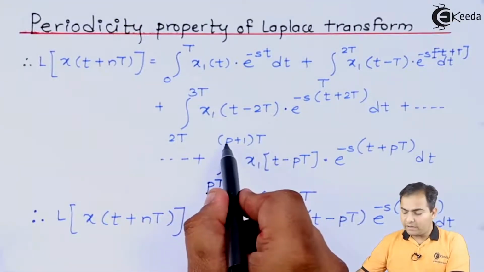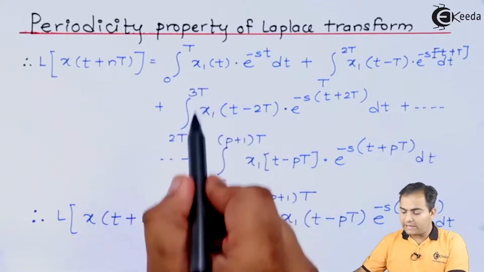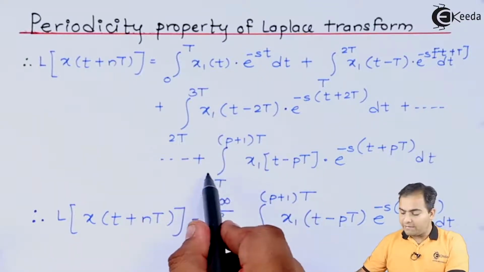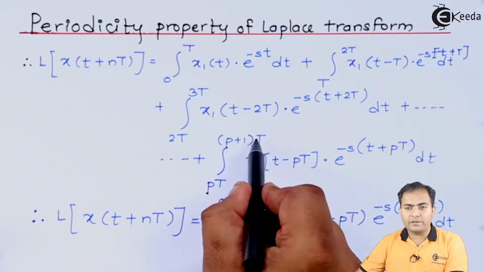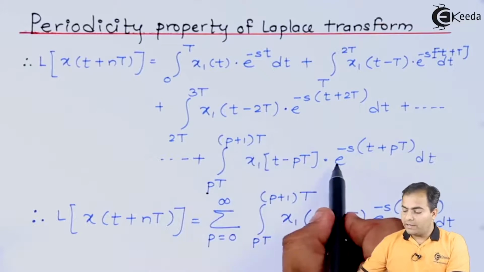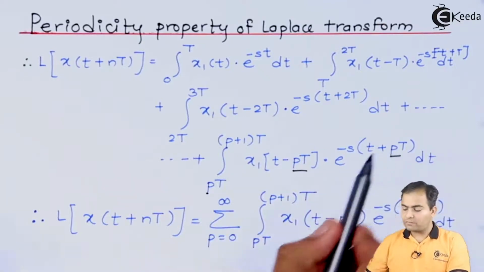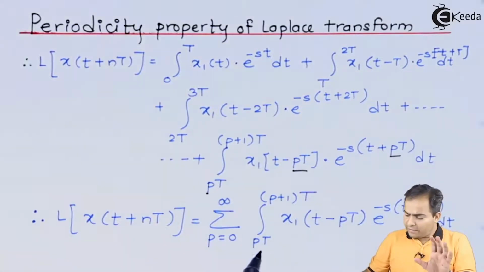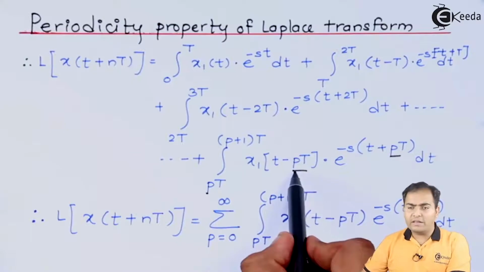Look here: the lower limit is even and the upper limit is odd. If we want to write the even value, I will simply write PT, but for odd I'm going to write (P + 1)T, and all the limit values will carry PT and (P + 1)T. Now just look at how the value of P is increasing.